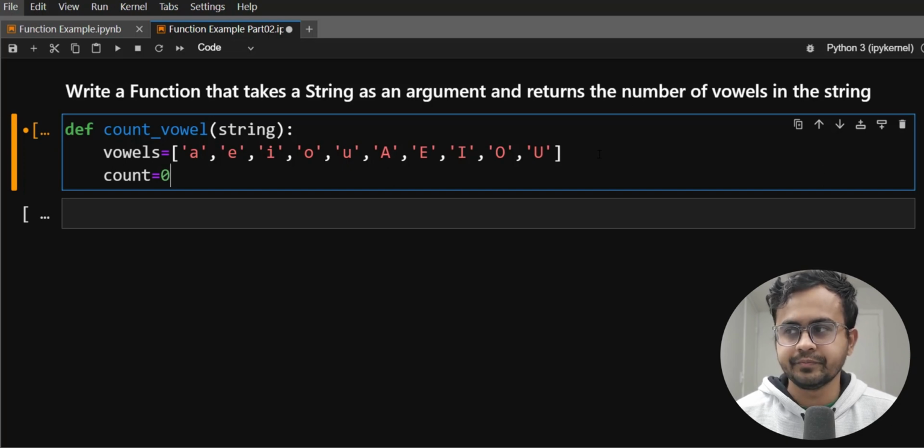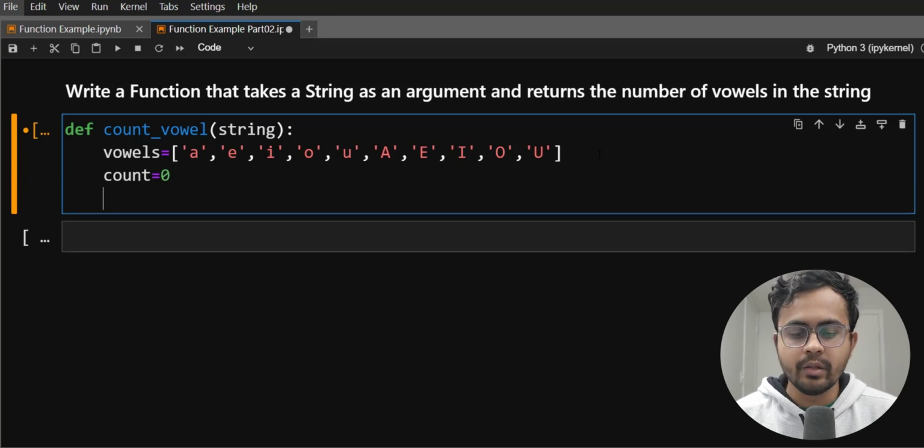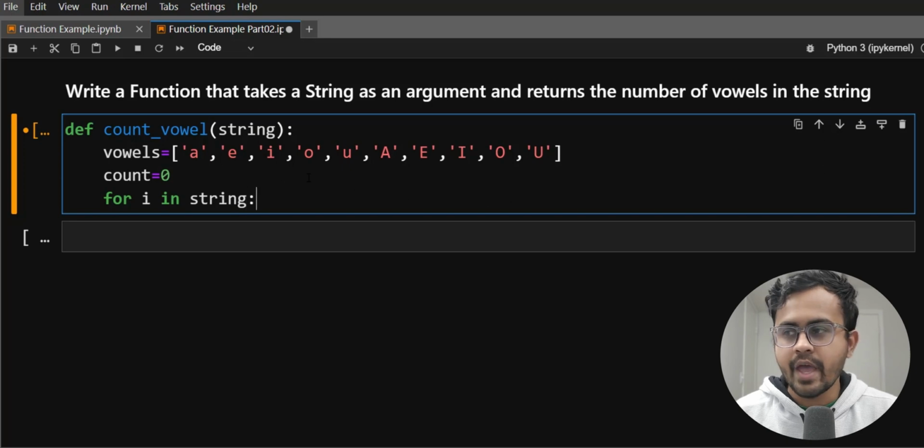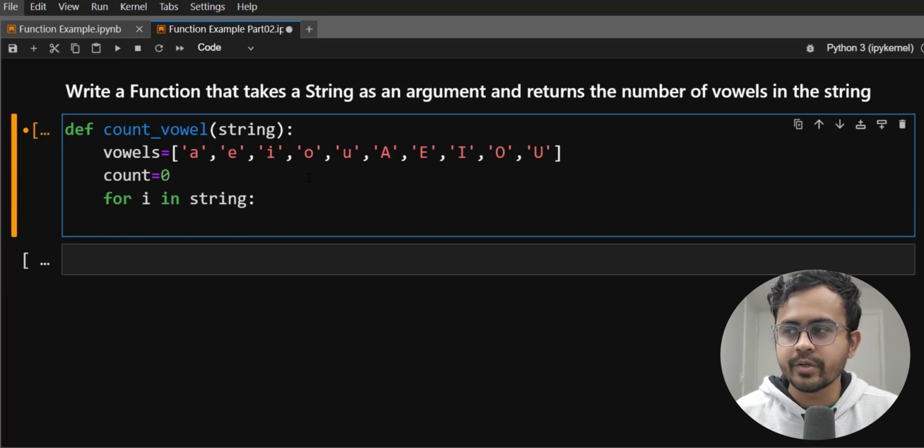Okay, cool. Now we need to define the loop here. So let's define a for loop, and the iterating variable, let's say i. Now i should follow the sequence of the string. So let's say we have 5 characters in the string, then the loop should repeat 5 times. So depending on the string, we need to define our loop accordingly. So that means for i in string, then just use the colon and hit the enter button here.